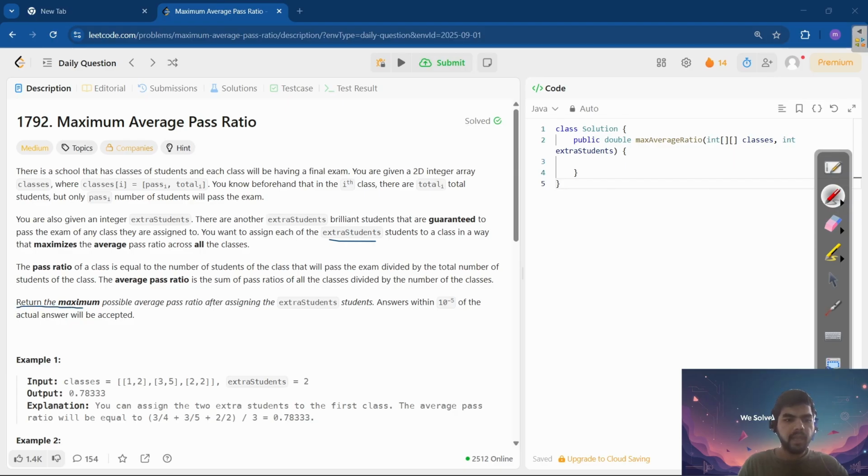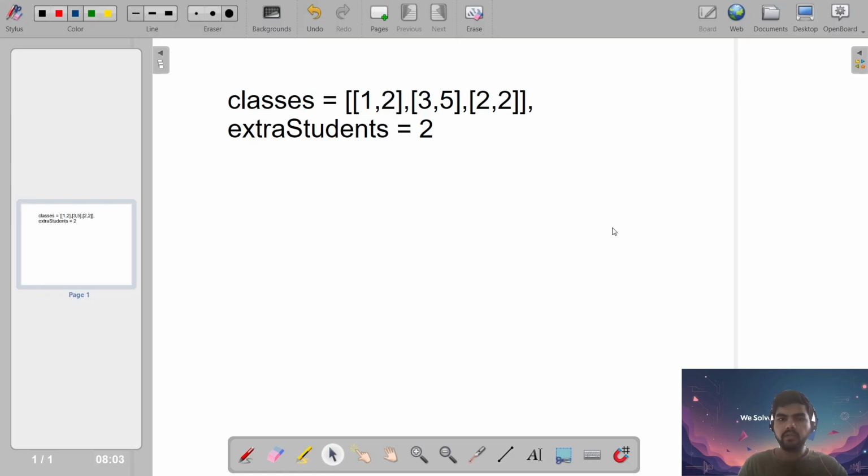So they're telling us to return the maximum possible average pass ratio after assigning the extra students. Okay. So after assigning these extra students, we have to find it. We're given this example, [[1,2],[3,5],[2,2]] with 2 extra students. So let's see this same example on the board. We're given three classes, 0, 1, and 2. One has one passing student and total 2. Similarly, we have 3, 5, and 2, 2. So here everyone is passing. And we have extra students as 2.